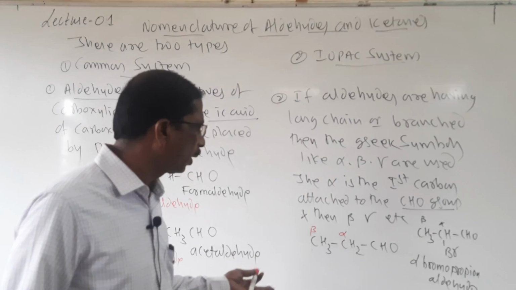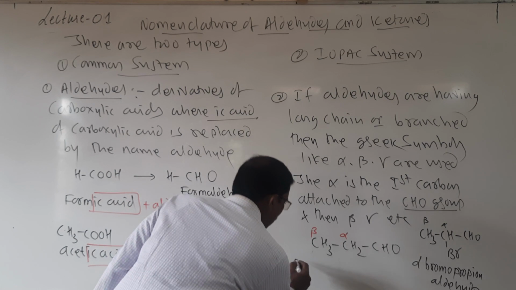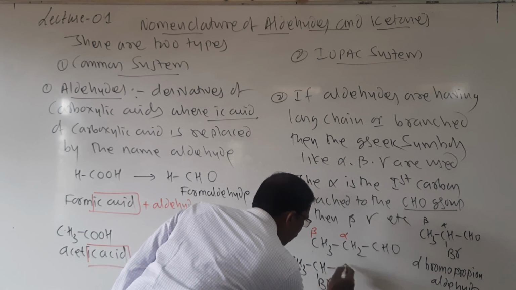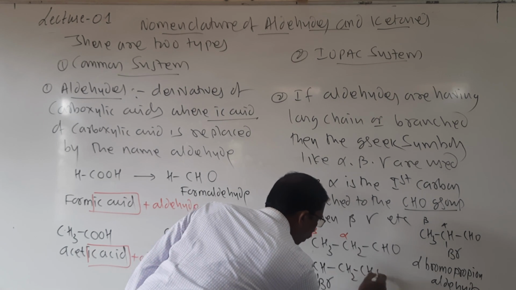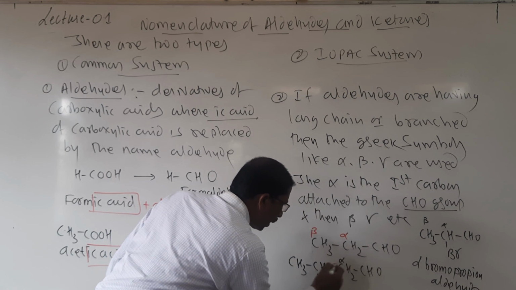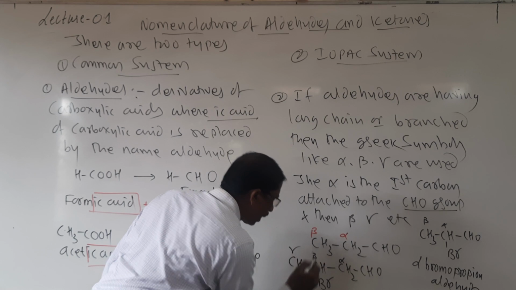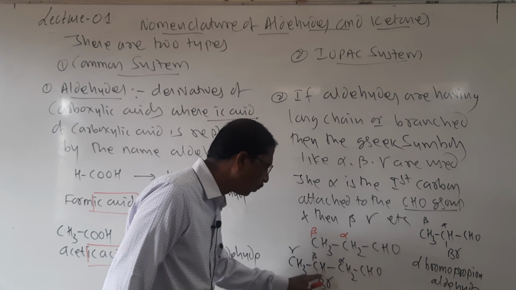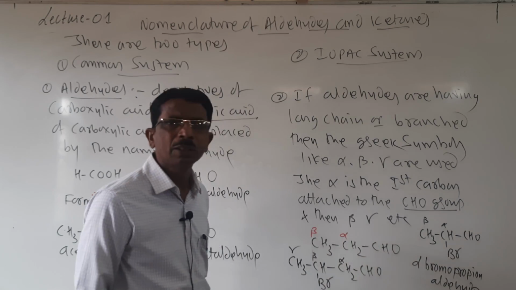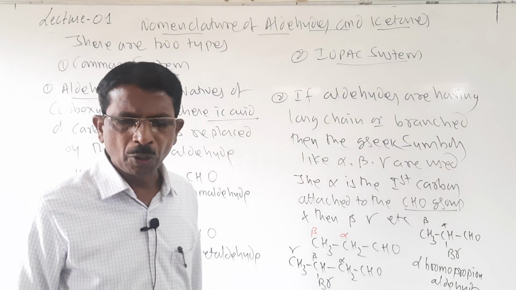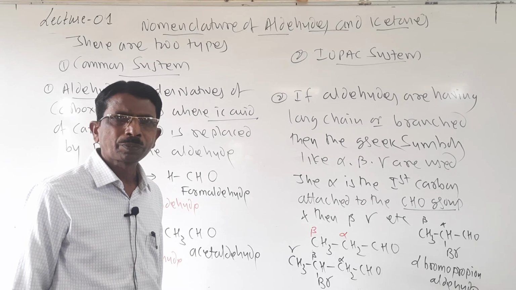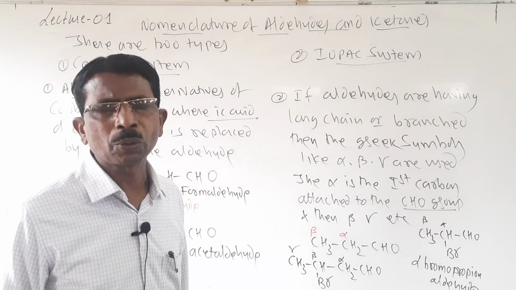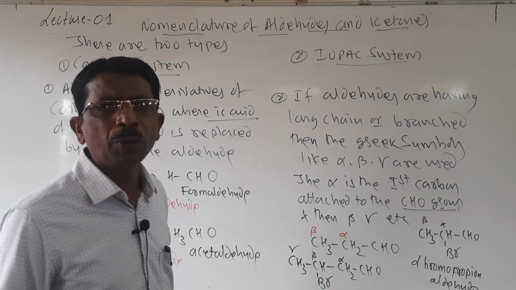Or if it is like this, CH3, CHBr, CH2, CHO, look here students, it is alpha, beta, gamma. Then here it is beta bromo butyraldehyde. So here it is about aldehydes.